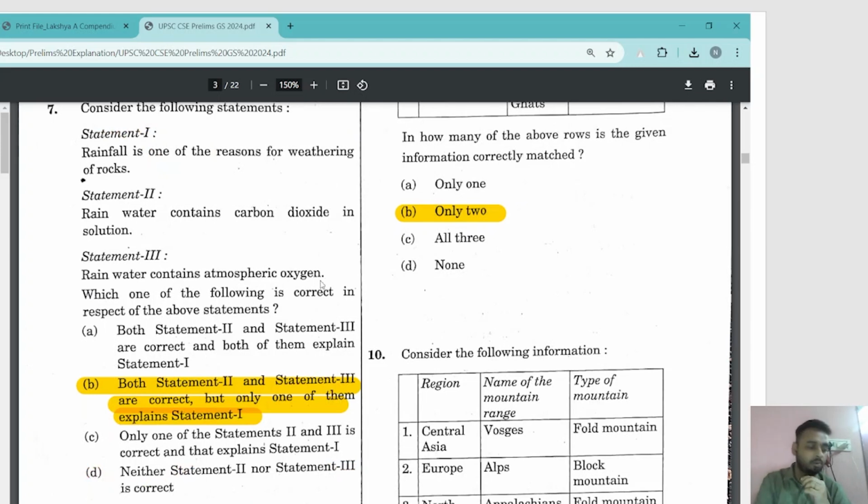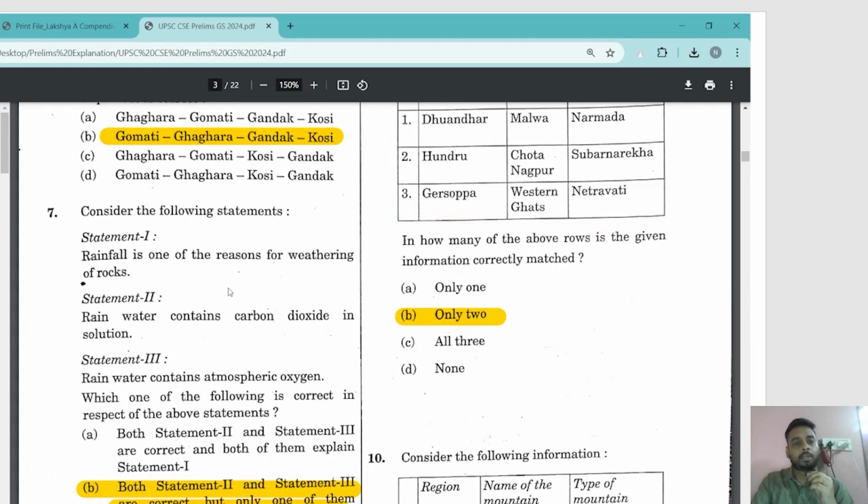Now see, this is a new type of question that UPSC has introduced this year. Three statements. So there are surprises in the paper. You'll also see other surprises. I'm going to tell you what those are. But still, if you're thorough with your subject, you will be able to deal with it in a very easy manner.